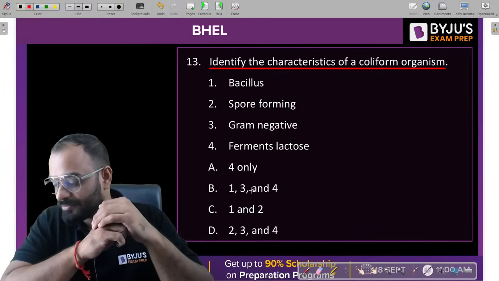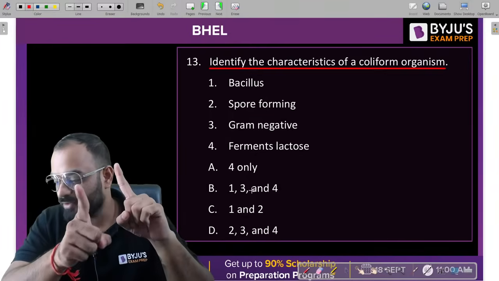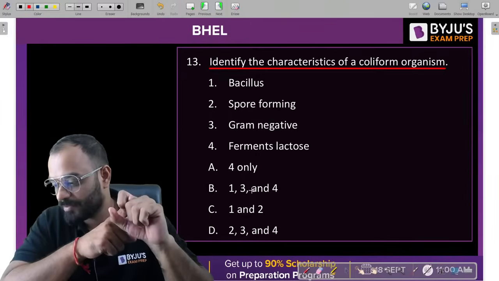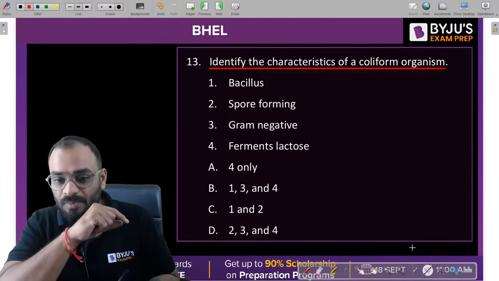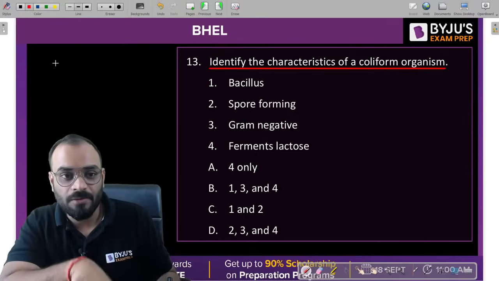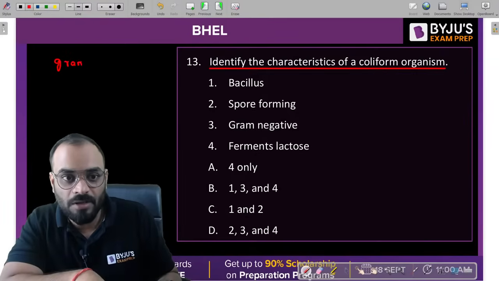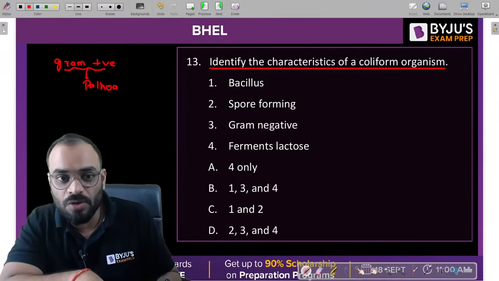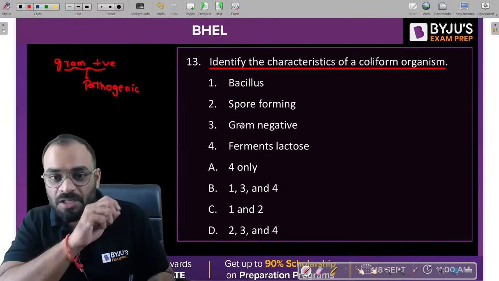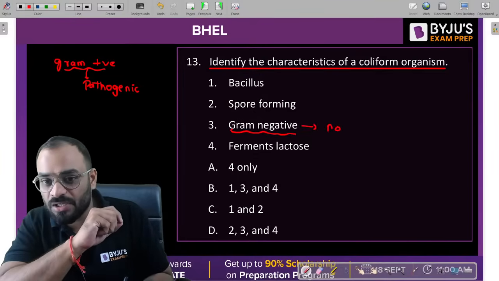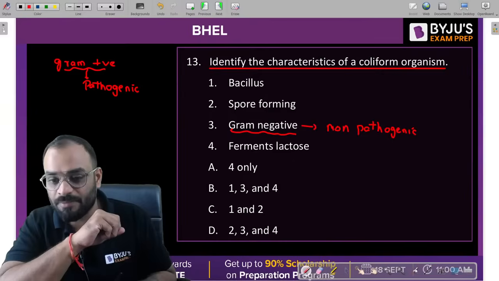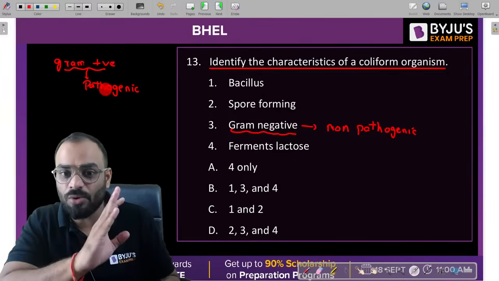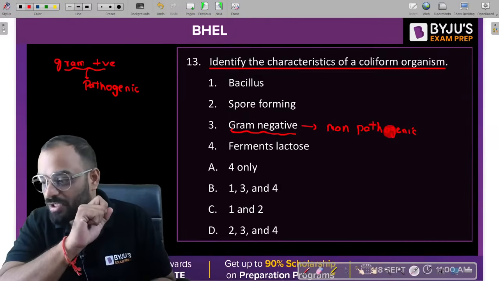There are two terminologies. One is gram negative and the second is gram positive. Let me write here, please remember this particular term also. Gram positive means those microorganisms which are pathogenic in nature, which can cause some disease to us. But gram negative is non-pathogenic in nature. Gram positive means pathogenic microorganism and gram negative means non-pathogenic microorganism.